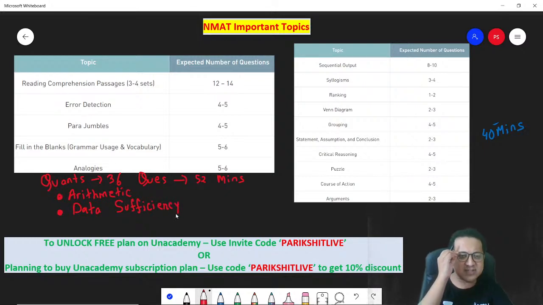They will give you two statements and then say, mark option A if the question can be answered by statement 1 alone and not by statement 2 alone. Similarly, they will say mark option B if the question can be answered by statement 2 alone and not by statement 1. Such questions will come. A lot of it will come in data sufficiency.